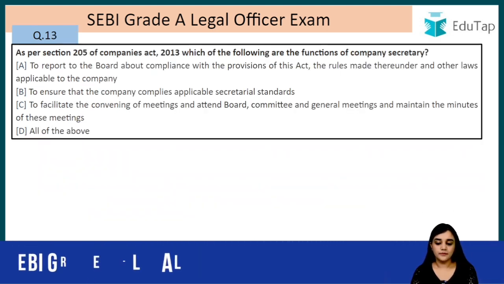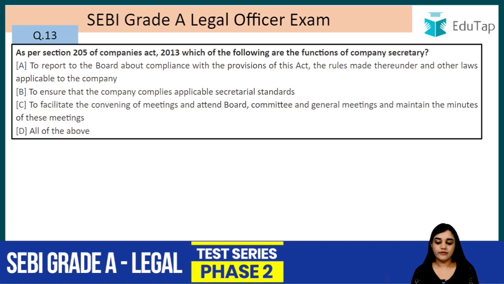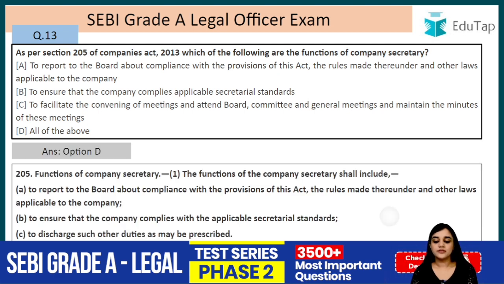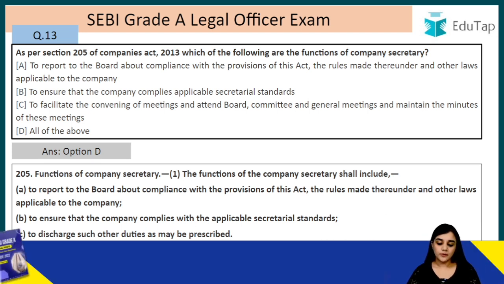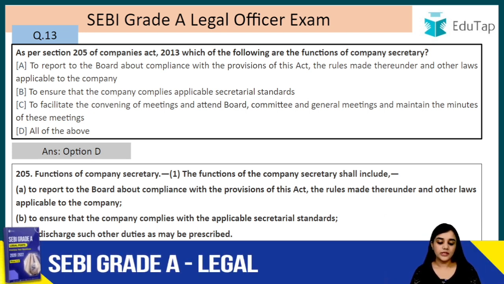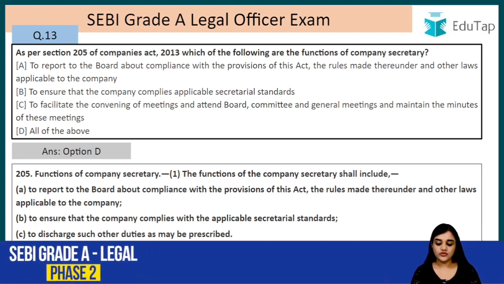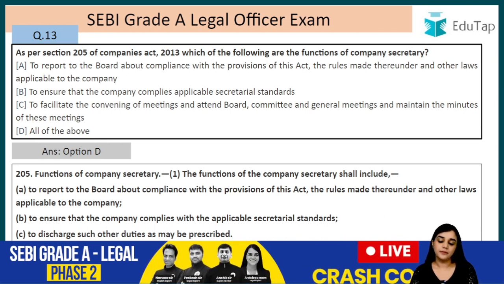Question number 13. As per section 205 of the Companies Act 2013, which of the following are the functions of a company secretary? So, the answer to this is D, that is all of the above. The functions of the company secretary shall include to report to the board about the compliance with the provisions of this Act, the rules made thereunder and other laws applicable to the company, to ensure that the company complies with the applicable secretarial standards, to discharge such other duties as may be prescribed.